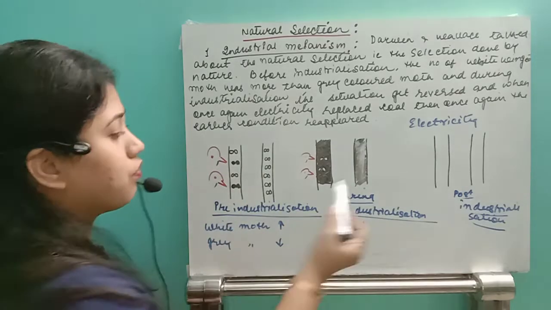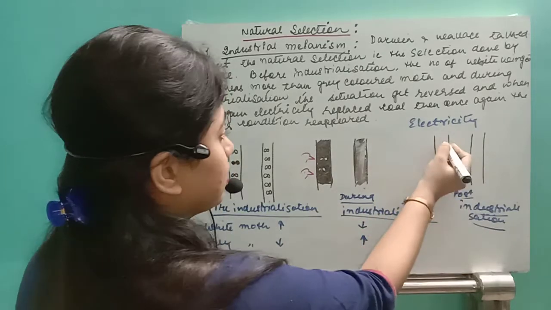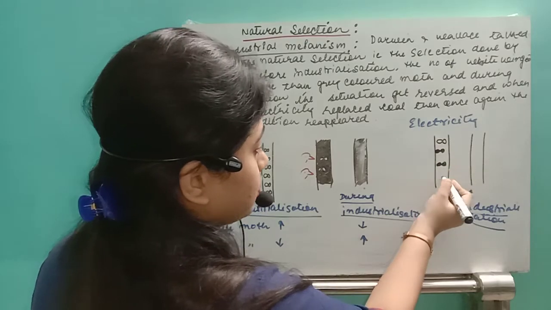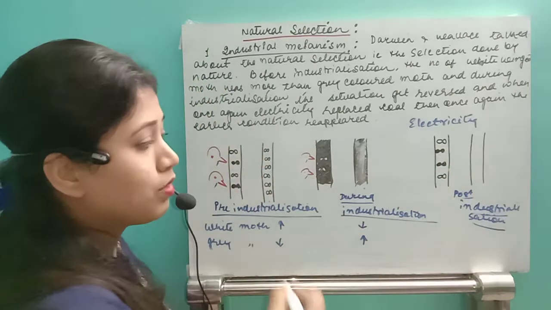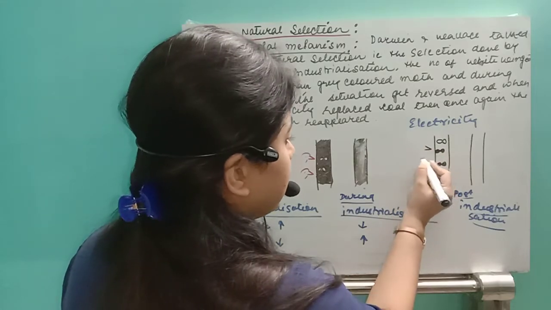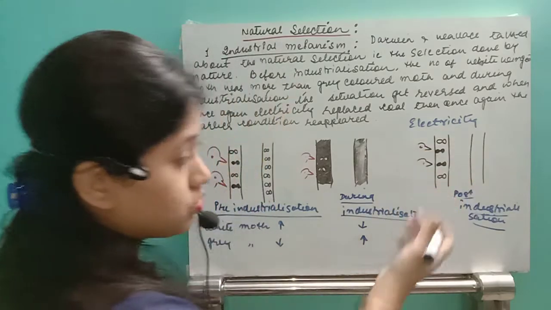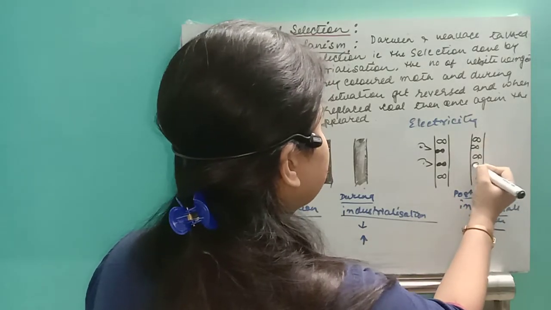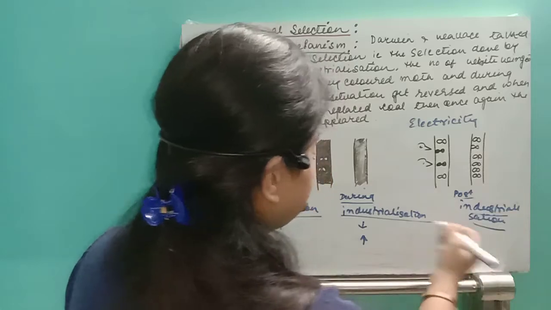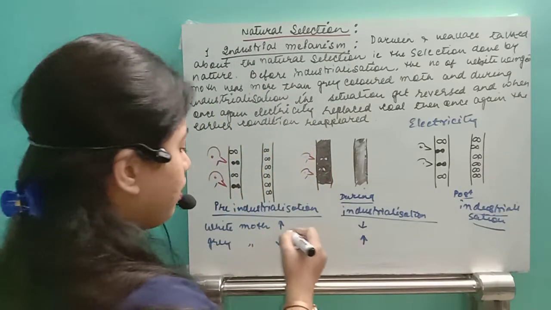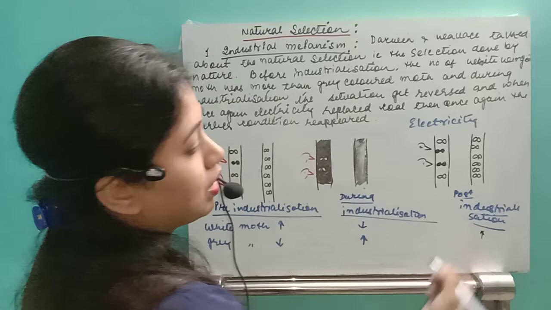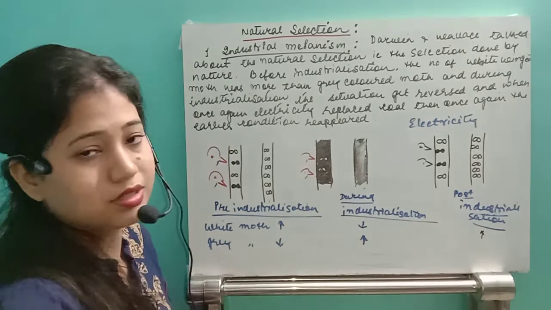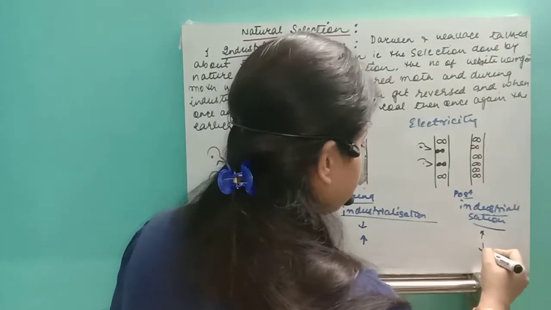That means, first of all, once again this background becomes white. Now the gray colored moth can once again be contrasted to the background, and once again the birds saw only the gray colored moth, and at one period of time the white colored moth population increased. So once again the thing had become the same. Whenever electricity completely replaced charcoal, once again the white colored moth started to increase, and the grey colored moth started to decrease.